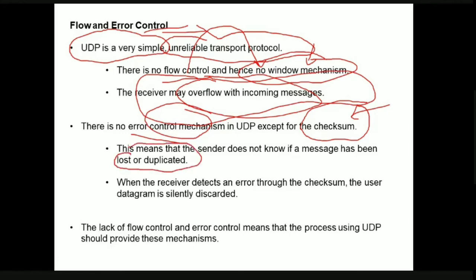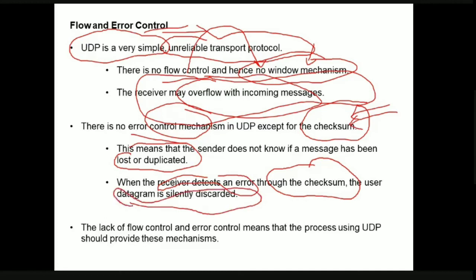So UDP protocol provides only a limited amount of error control using checksum. When the receiver detects an error when it calculates the checksum, the user datagram will be silently discarded. This notification also will not be given to the sender. Finally, the lack of flow control and error control mechanisms means the processes which are using UDP should provide these mechanisms. Obviously, right?